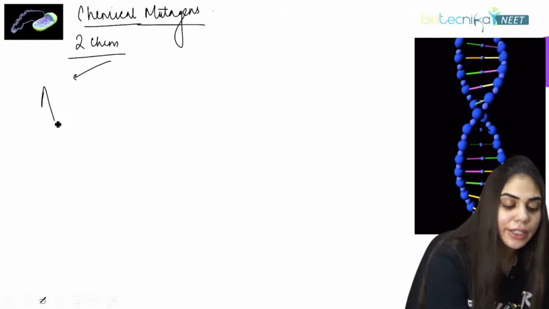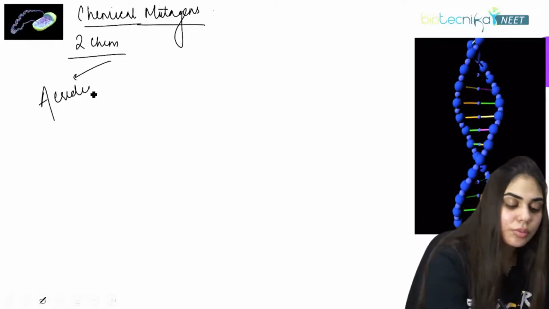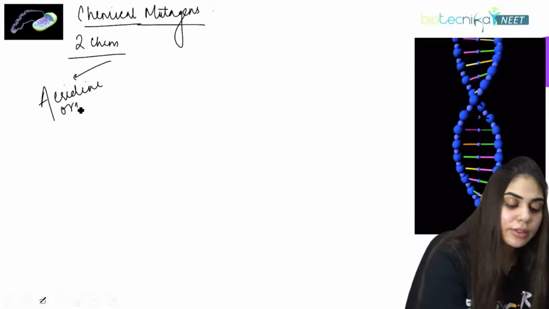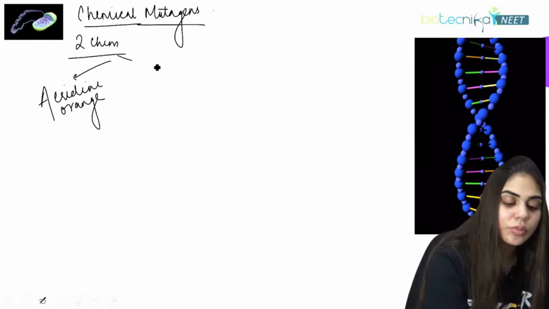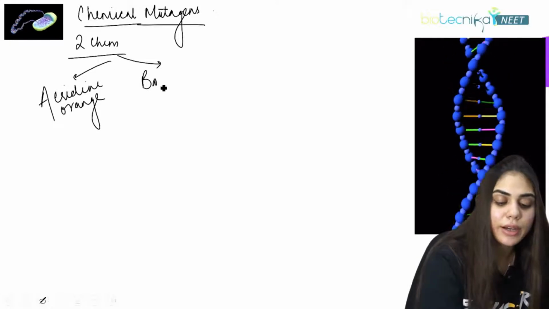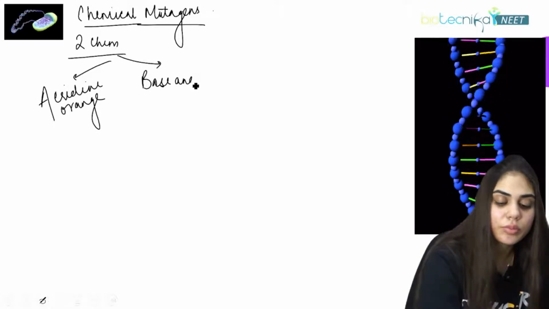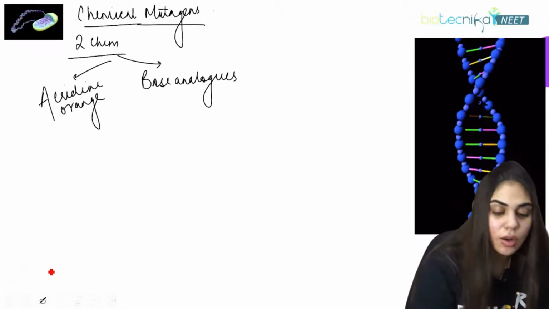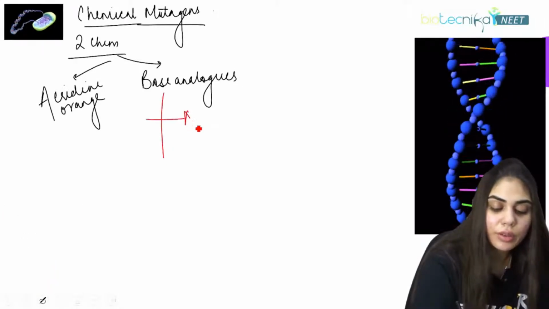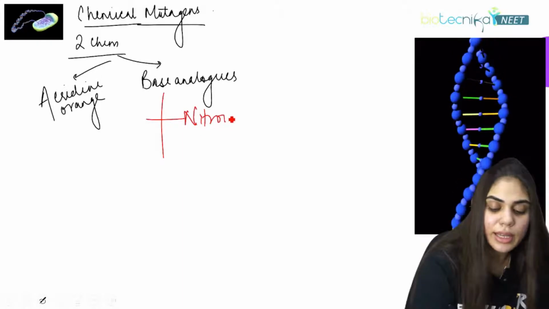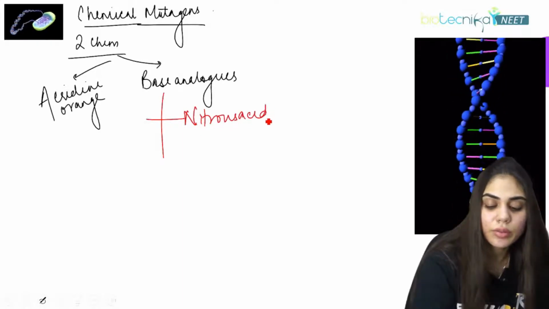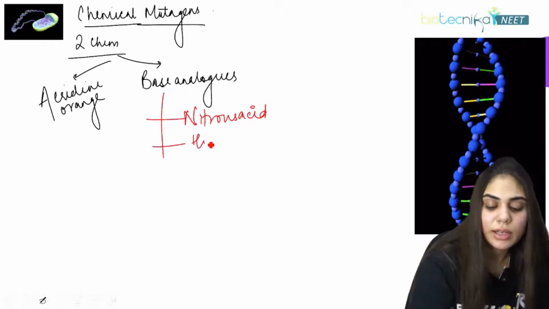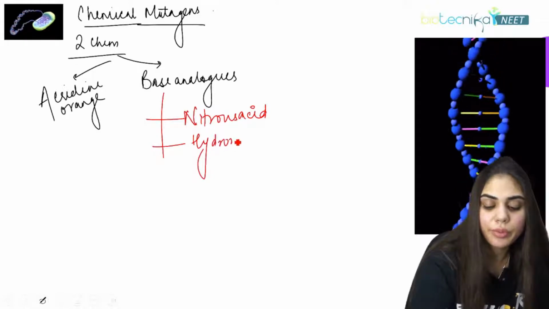First is acridine orange, and the other is base analogues. Under base analogues, we can have nitrous acid, hydroxylamine, and many more.